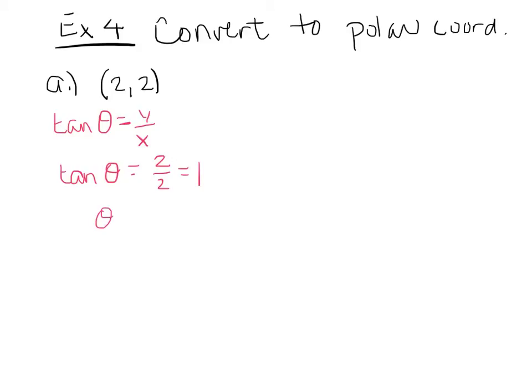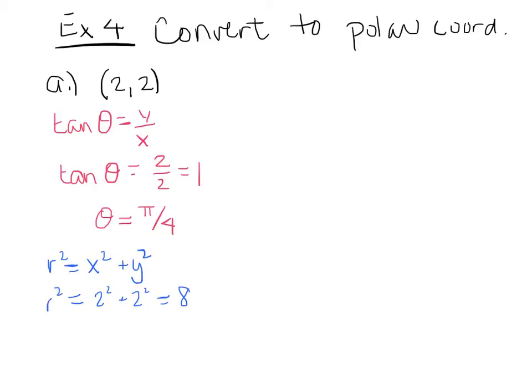And I know that when both x and y are positive, that occurs in quadrant 1. So I know that theta is equal to pi over 4. Now I'm going to have to find my r value, and I'm going to find r by using r squared is equal to x squared plus y squared, or in our case, 2 squared plus 2 squared, which is 4 plus 4, or 8.